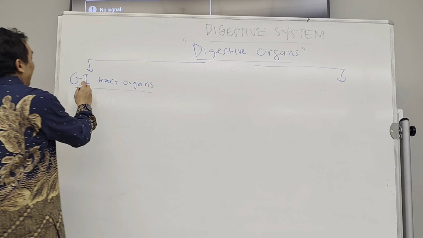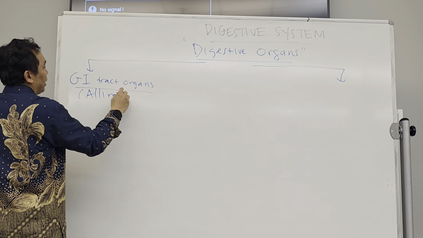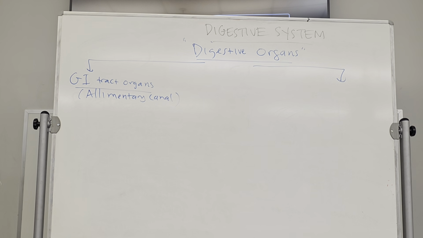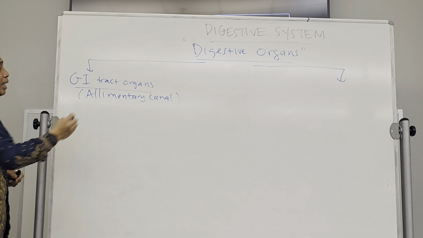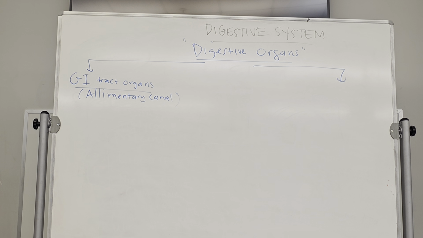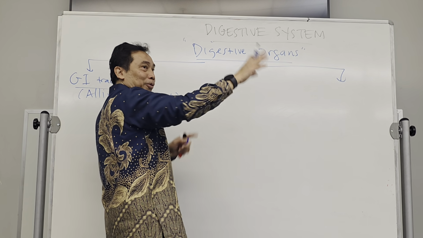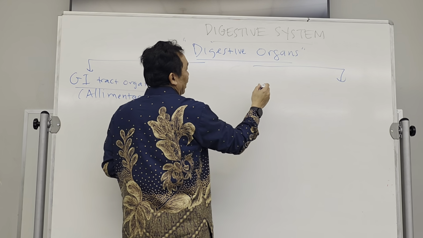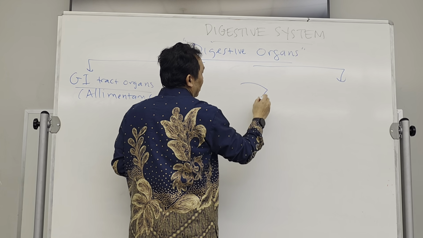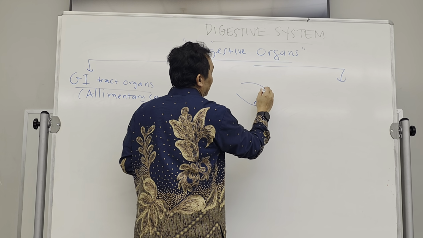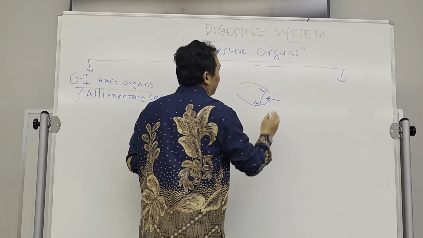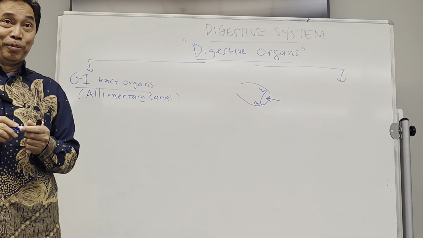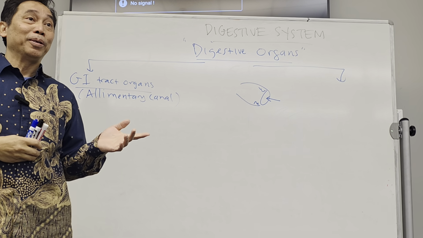It is also known as alimentary canal. Okay? This is another name for the GI tract, alimentary canal. Okay, now we're gonna try to draw this tract, the GI tract. Okay, we start with the hole over here. Okay, and this is the hole that you put the food in it. You ingest the food or maybe water. What do you call that organ?